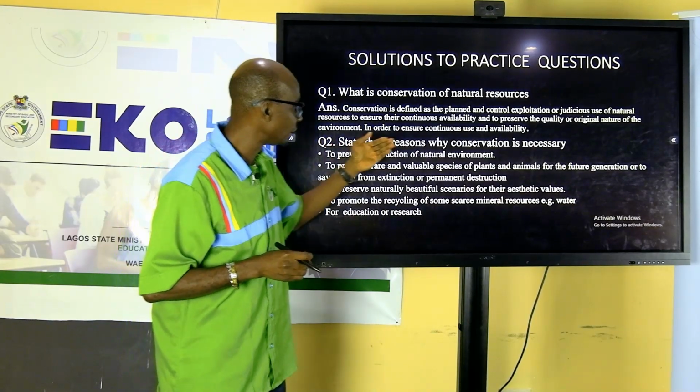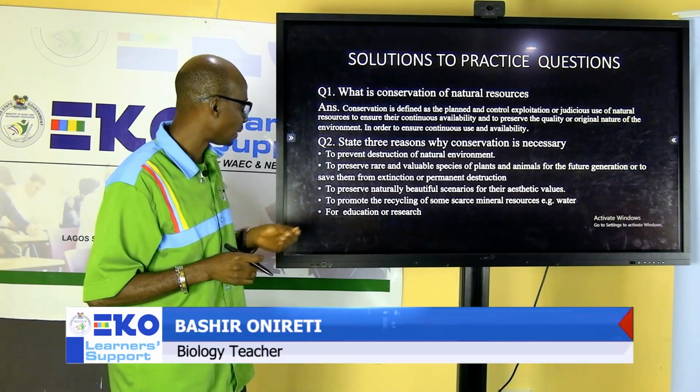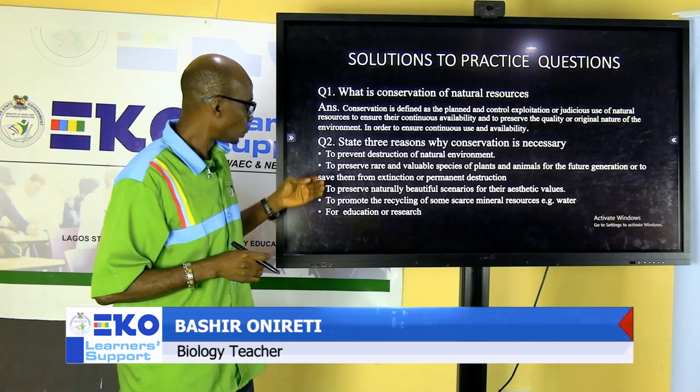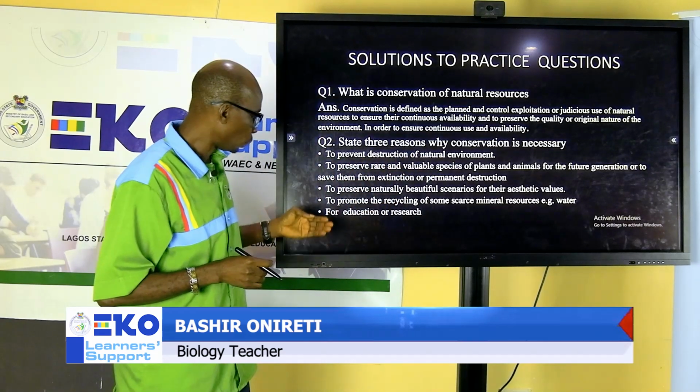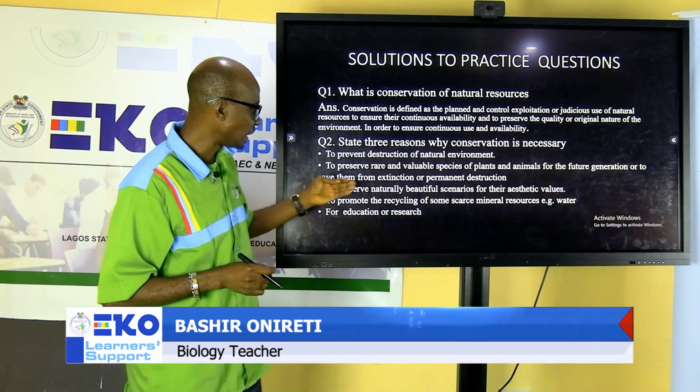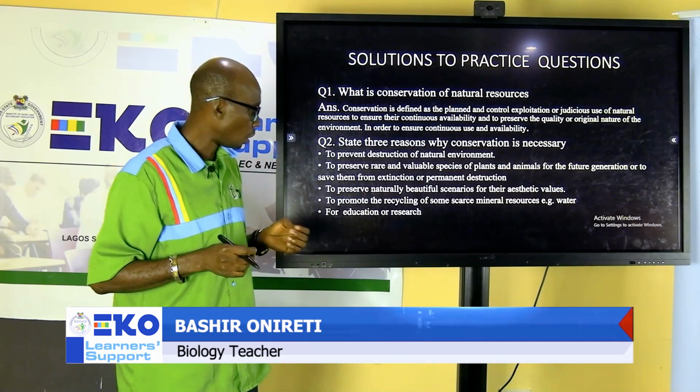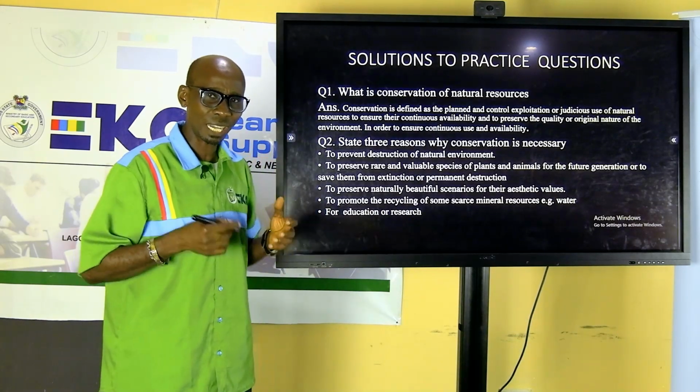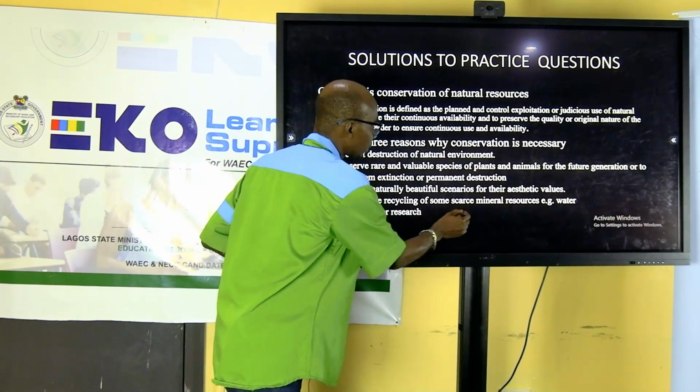The next one, state 3 reasons why we need to conserve: to prevent destruction, to preserve rare species, to promote recycling, to preserve natural beauty, or for research and educational purposes.